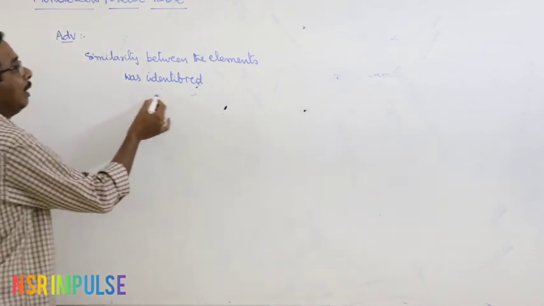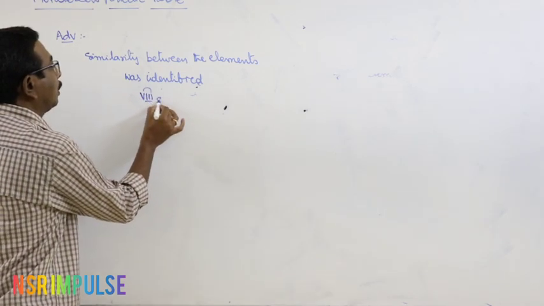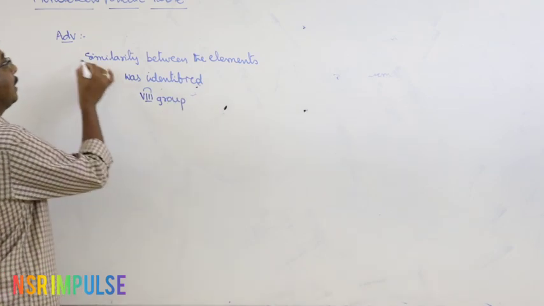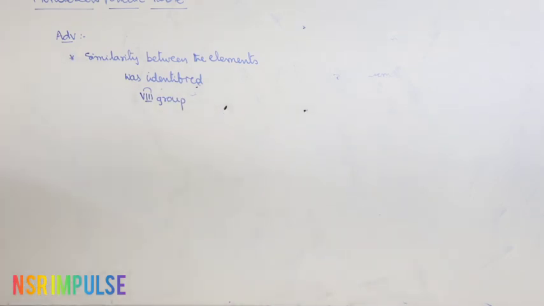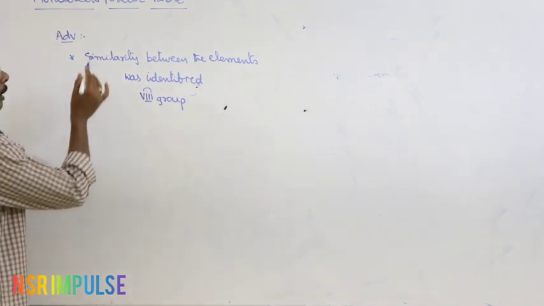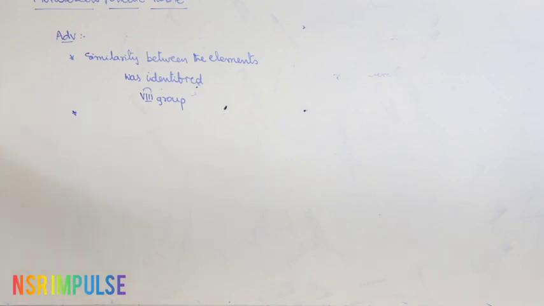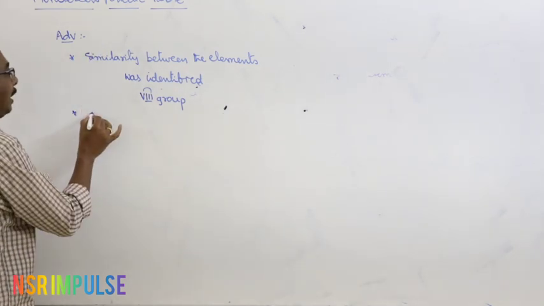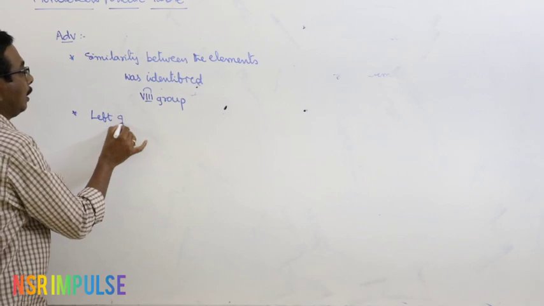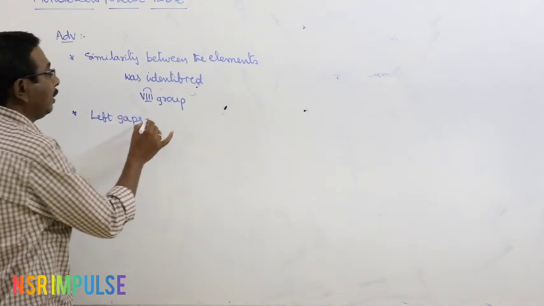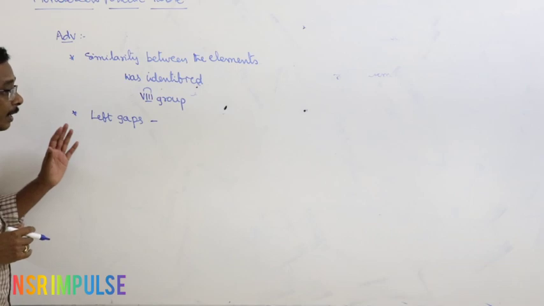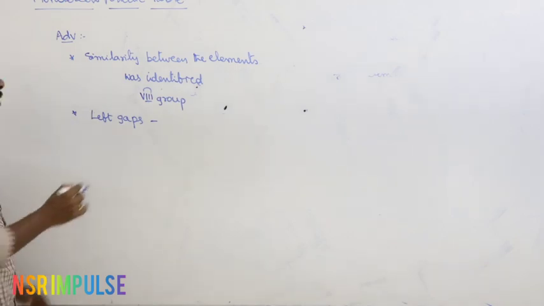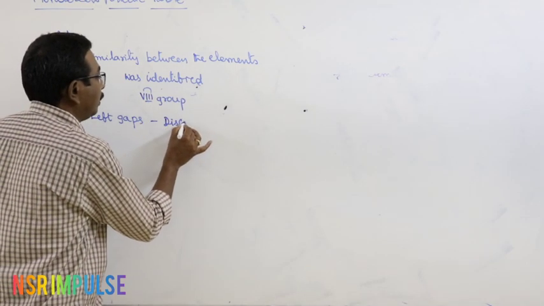Best example, 8th group, transition triads. And the elements which were not discovered at the time of Mendeleev's classification were left some gaps. Means he left some gaps to the unknown elements. Later on it leads to the discovery of new elements.